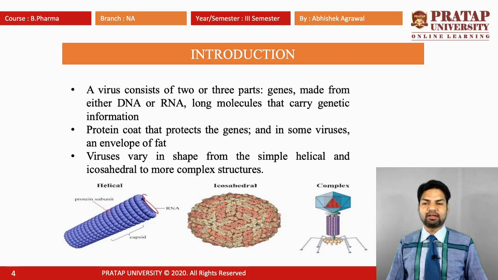In the helical, they have a protein structure in a round bundle and contain the DNA and the capsid. The capsid is the outer form of the virus. The icosahedral is like a circular flower, and the third one is the complex. It contains a hexagonal part in the upper side and a pin in the lower side.